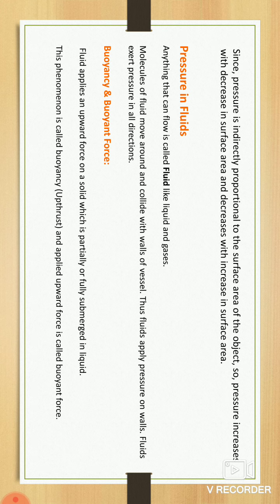Why? Because the surface area of the screw is different. You can clearly see that in the correct direction the surface area is very small, and in the upward, top direction the surface area of the screw is large. As per the surface area, the pressure is exerted.